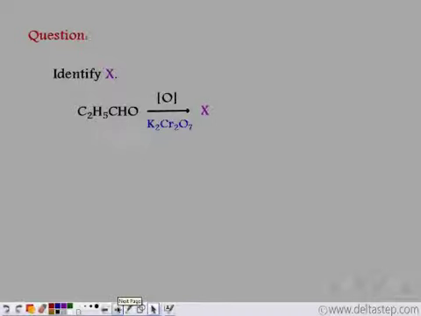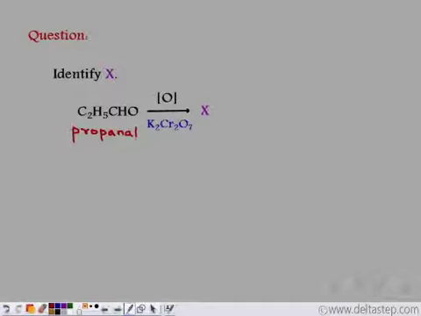Identify X in this reaction. We are given C2H5CHO. The first step is to see that it has a CHO group. That means it is an aldehyde. Now it has 3 carbon atoms. This means it is propanal. On oxidation, in the presence of K2Cr2O7, it forms the corresponding carboxylic acid.